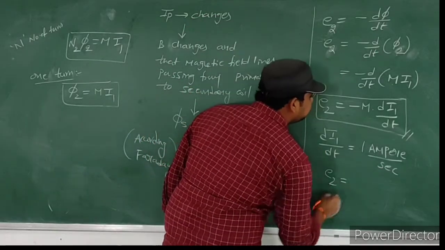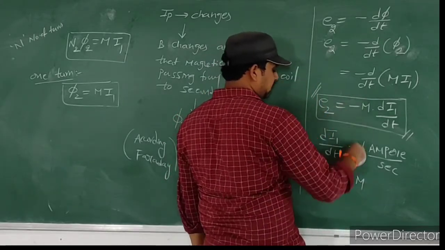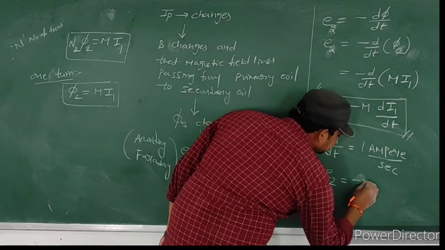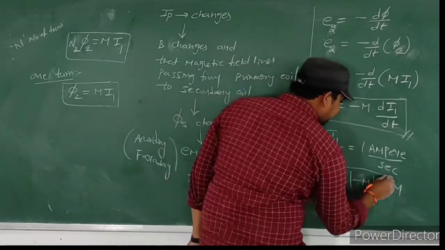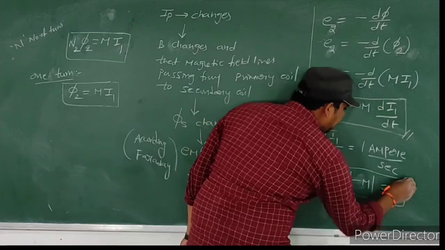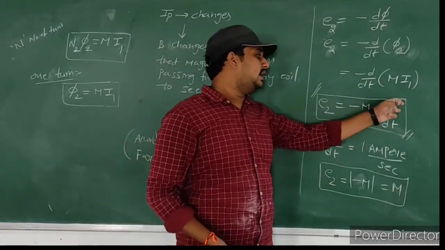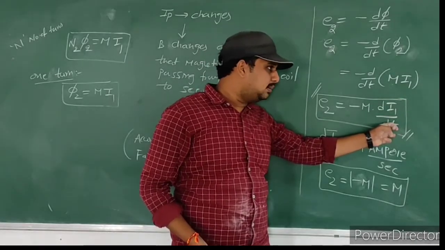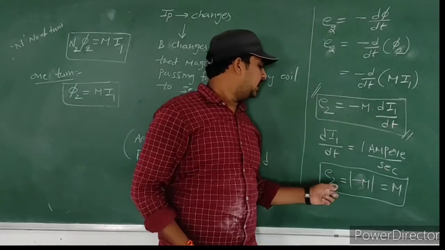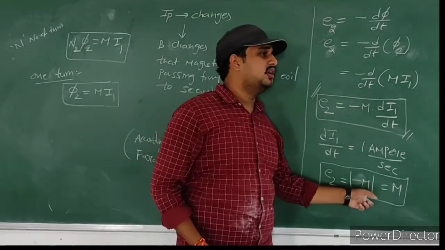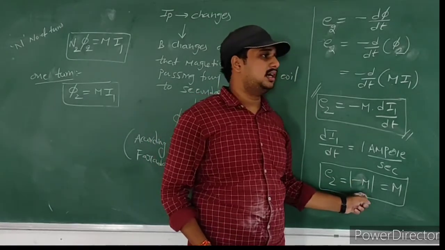E2 is equal to M. If you take the modulus, since it is actually minus M, we will get M. So how can we define mutual inductance based upon this? If the current changes with respect to time at 1 ampere per second, then the induced EMF must equal the mutual inductance.